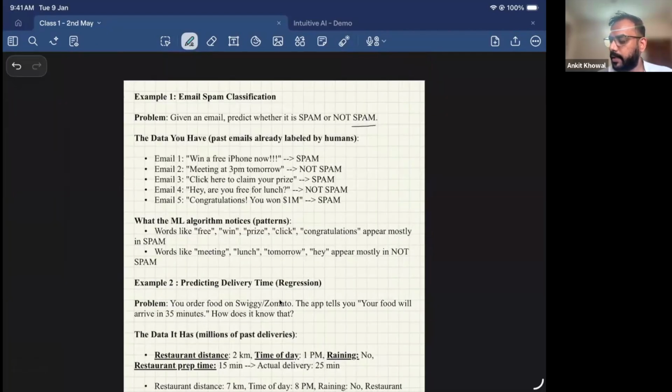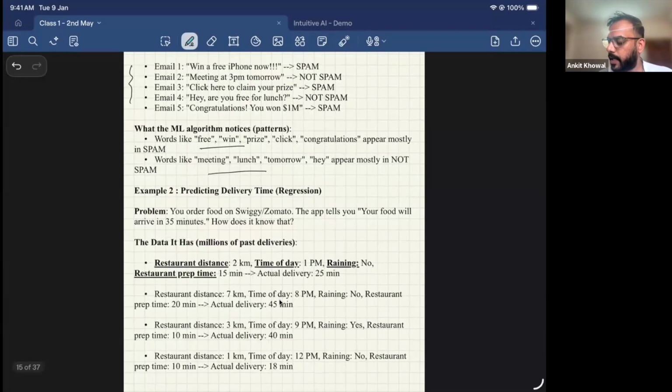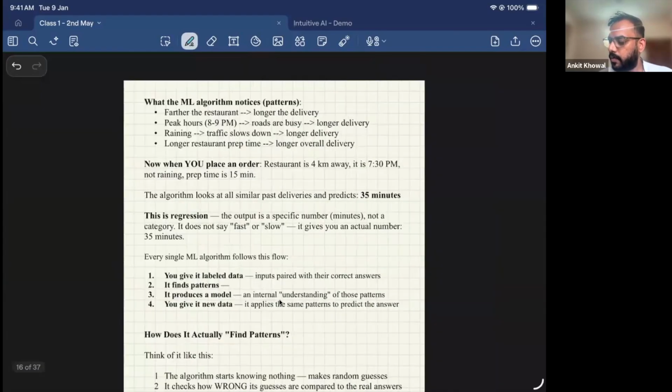Then the same idea again with an example: email spam. If we are building a model that can classify emails as spam or not, how does it look at the past data? It learns which words account for spam and which are not spam words, and then it can predict. Similarly, we took an example of Zomato or Swiggy. They have some past data: the restaurant distance in kilometers, the time of the day, whether it's raining or not, and how much time the restaurant takes to prepare the food. And what was the actual delivery time based on these characteristics? So this is past data. It will learn the relationship between all these parameters and then be able to predict something for new data.